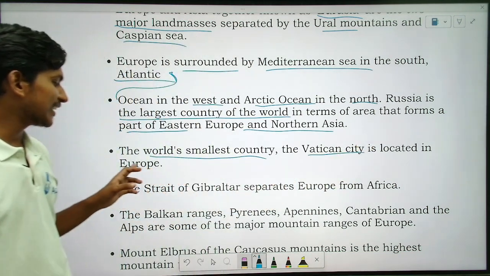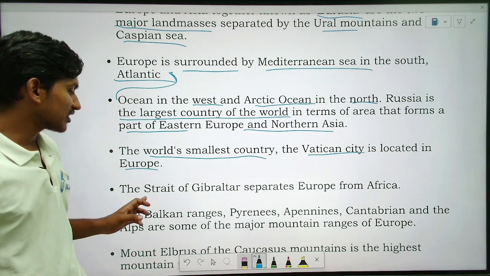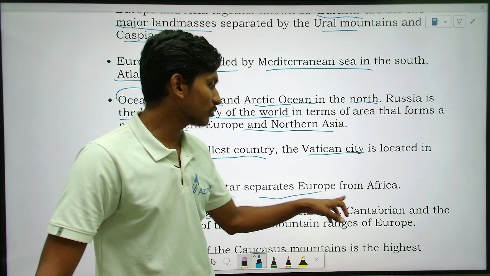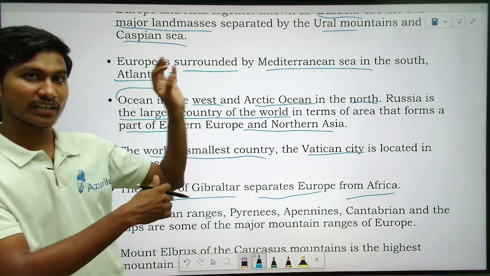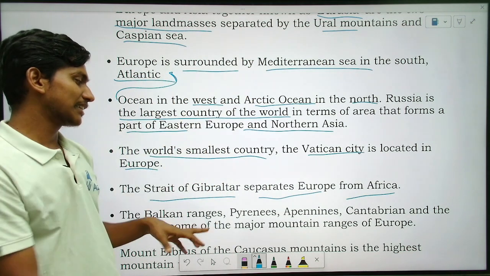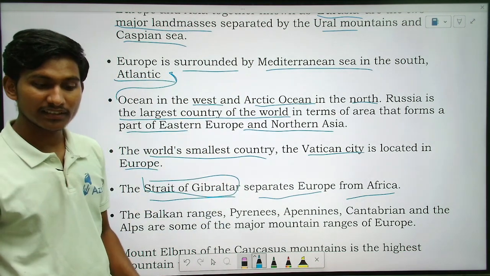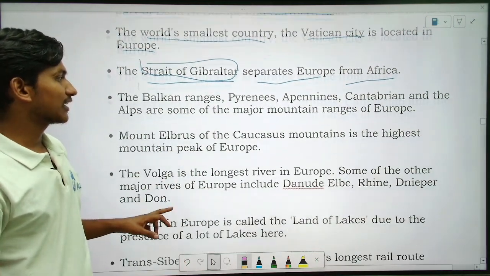It is located in Europe. The Strait of Gibraltar separates Europe and Africa. Okay, fine. So next point, let us see here.